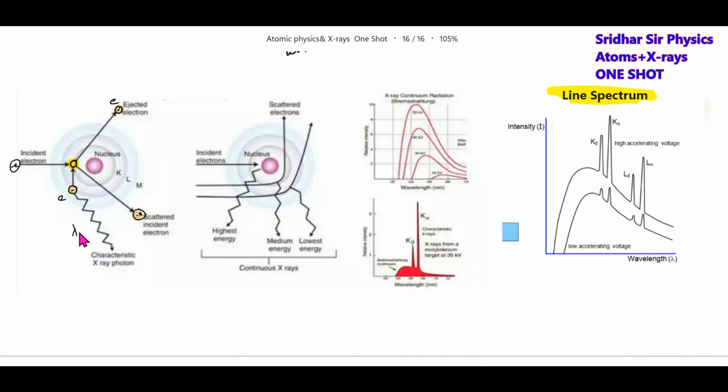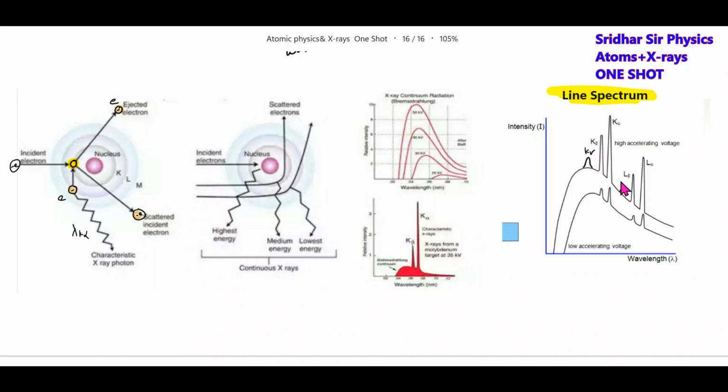This will become lambda K alpha, lambda K beta. Based on that, here it should be lambda K alpha, and that lambda K alpha we are plotting here. Then lambda K beta. If there is a vacancy in the L shell, it will be filled up by the M and N higher orbits. Then we'll get L alpha, L beta, and even K gamma also.